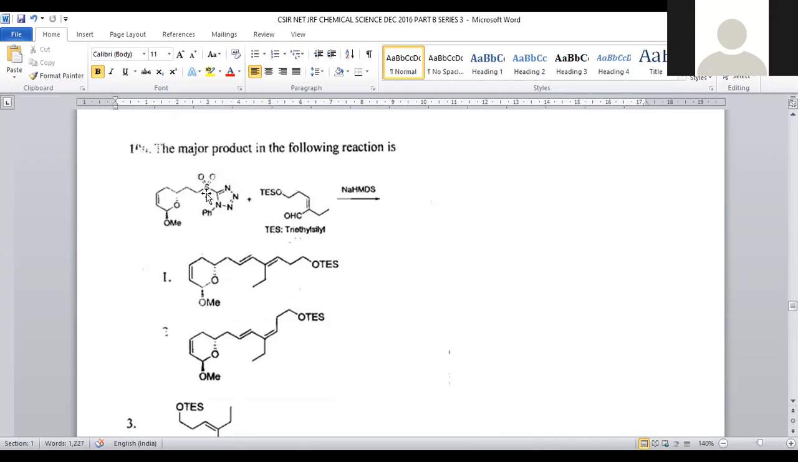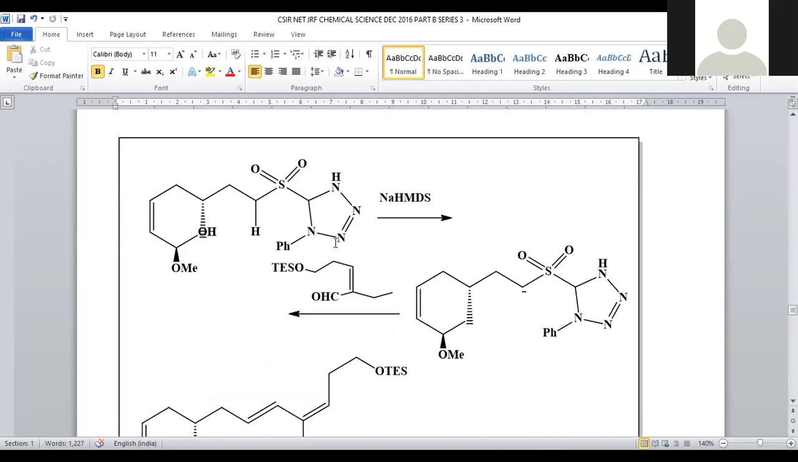Now let us see. We are taking a 6-membered ring system with S double bond O and a tetrazole ring, and it is treated with another compound. This is an oxygen-protected one. Here CH2, CH2, CH double bond CH, CH2, CH3, and here an aldehyde group is present. In the presence of sodium hexamethyldisilazide (NaHMDS), which is a strong base, let us see what the product will be.